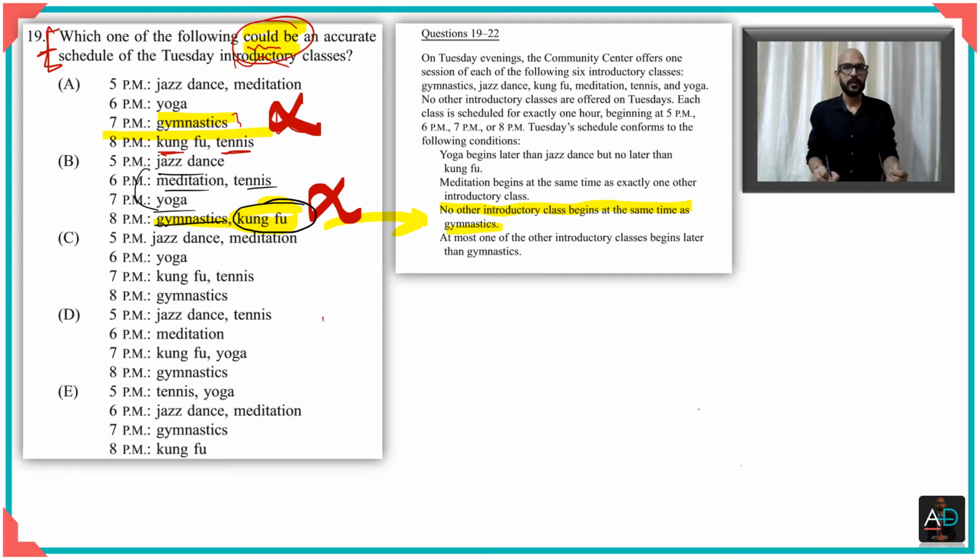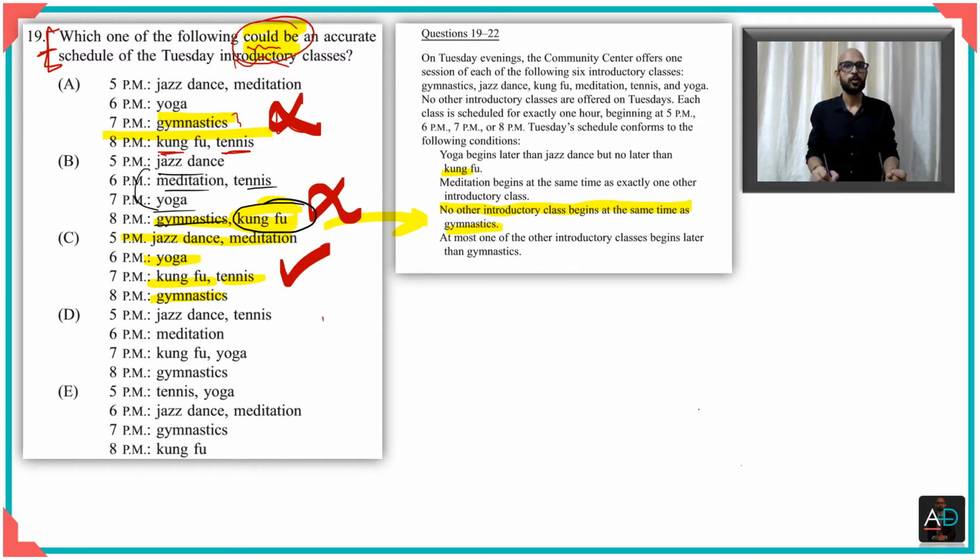Let us have a look at option C. As you can see here, it says jazz in the morning, along with meditation, so you've satisfied that. Here you have yoga. Yoga is after jazz dance, and then you have Kung Fu as required. Kung Fu is later than yoga, tennis, gymnastics. So this looks good for the time being. Let me keep this.